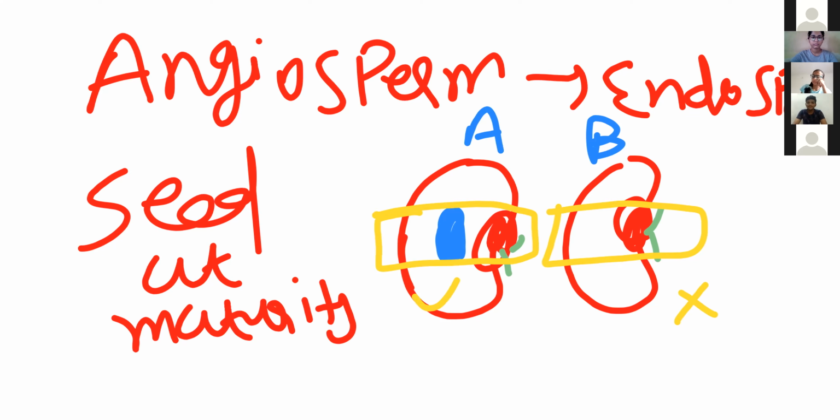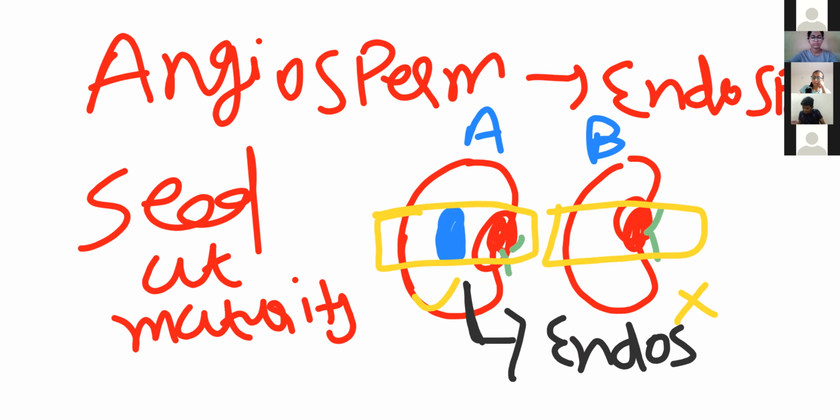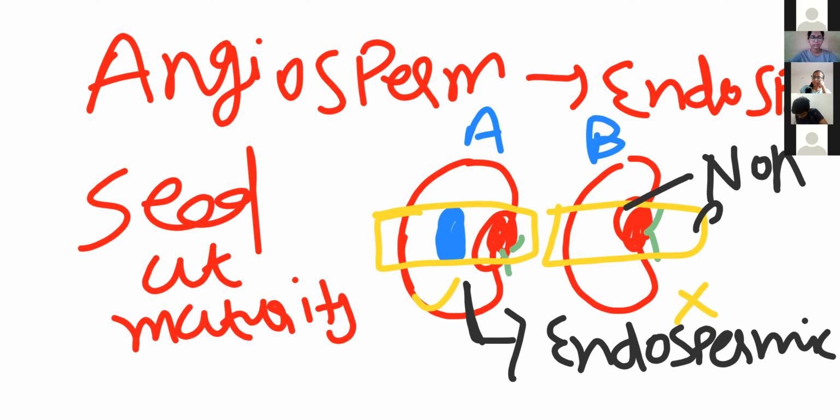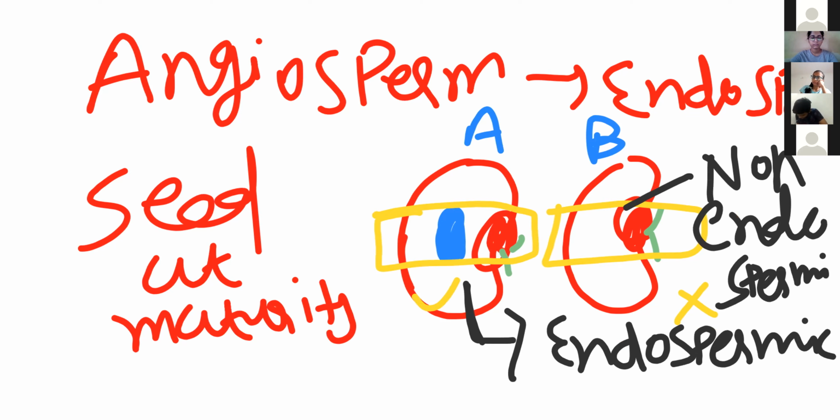If at maturity endosperm is present, we call it endospermic seed. And if not, then we call it non-endospermic seed. बोलिए क्लियर है? Why we call endospermic seed, non-endospermic seed?